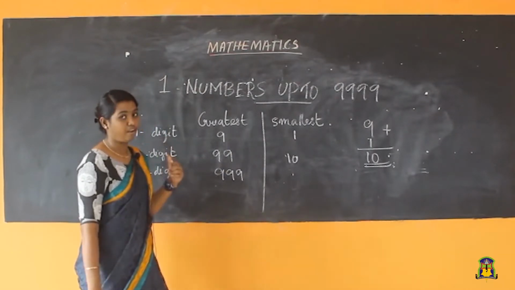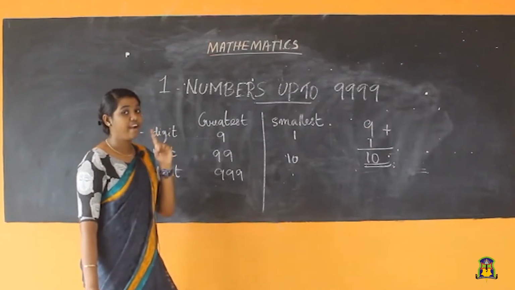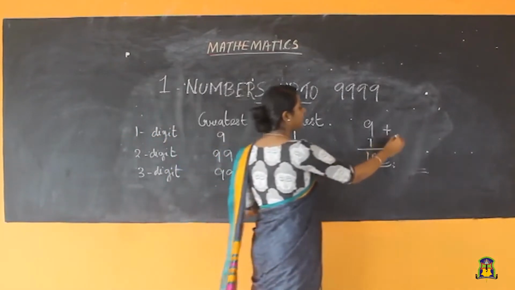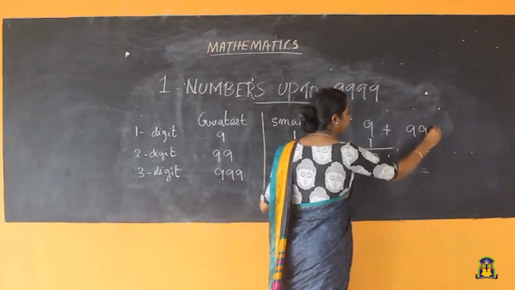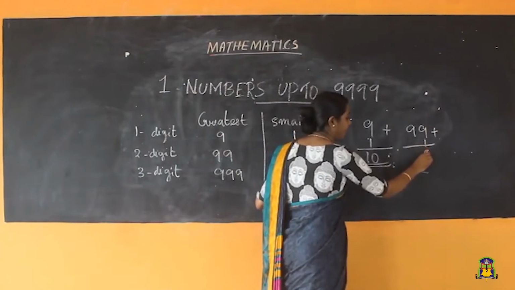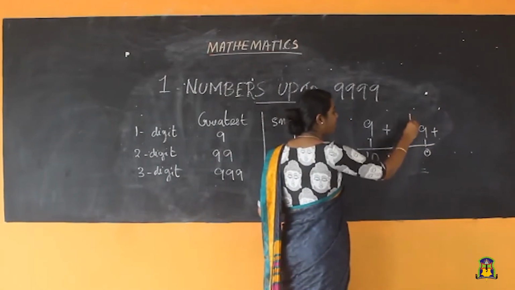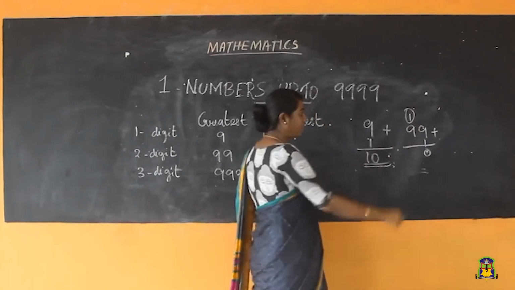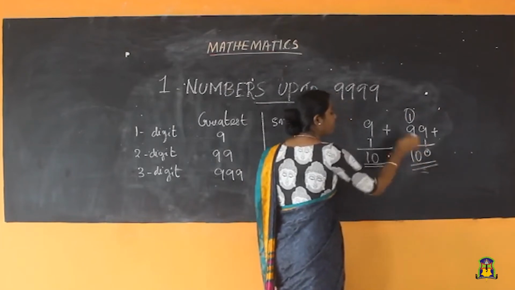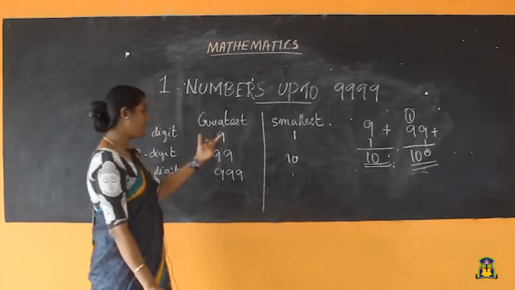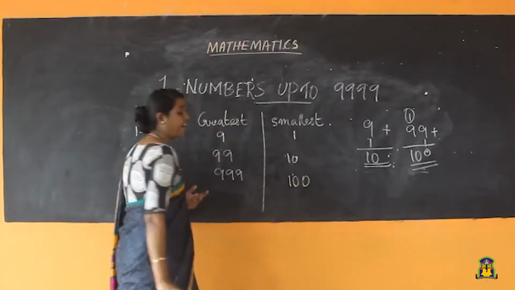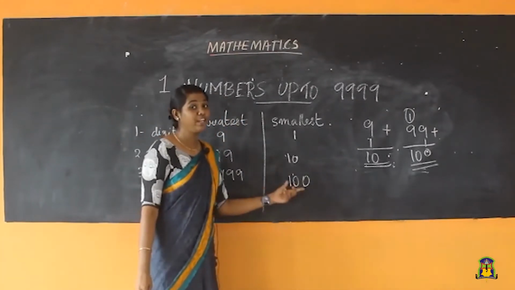Okay students, then what will be our smallest 3-digit number? To get the smallest 3-digit number, you need to add 1 with our greatest 2-digit number. Our greatest 2-digit number is 99, plus 1. How much will you get? 9 plus 1 is 10, write 0 and carryover 1. You need to put the carryover here. 9 plus 1, how much will you get? That is 10. So this is a 3-digit number. Then our smallest 3-digit number will be 100. That is 1 followed by 2 zeros.